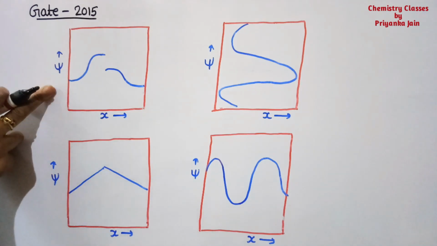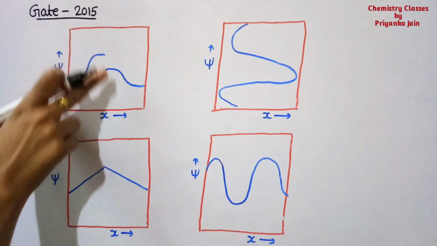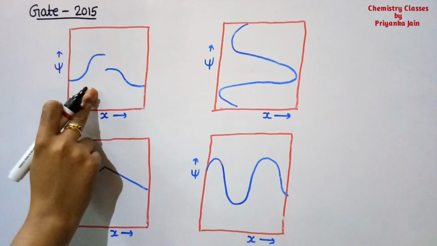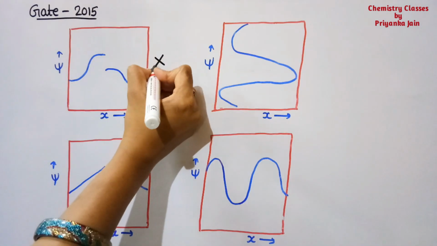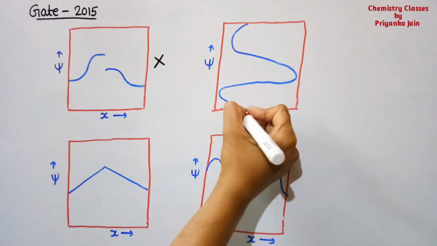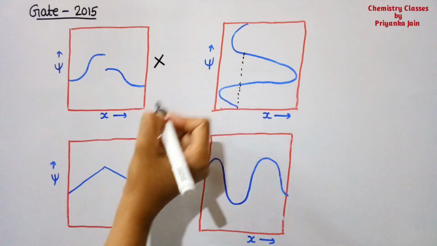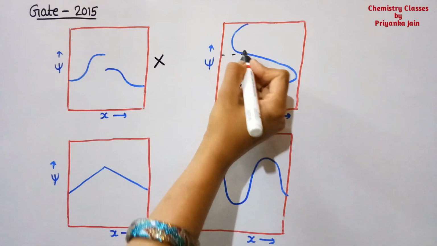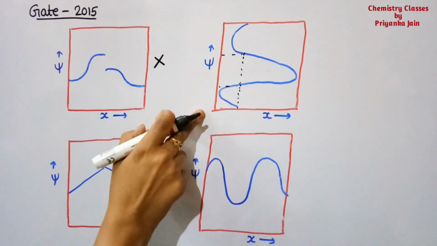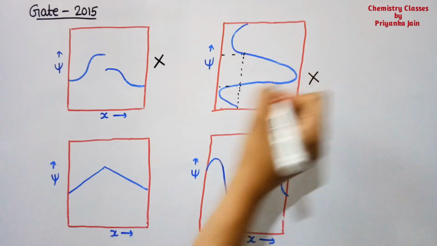So firstly see this case, option A. Here you can see, in this case this is discontinuous and not single valued, so this will not be acceptable. In this case you can see for one value of x, there are so many values of psi in this way, right? So it is not a single valued wave function, so this will not be acceptable.